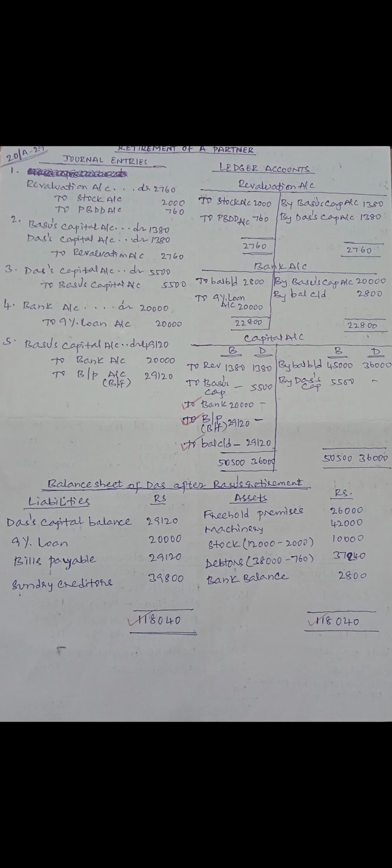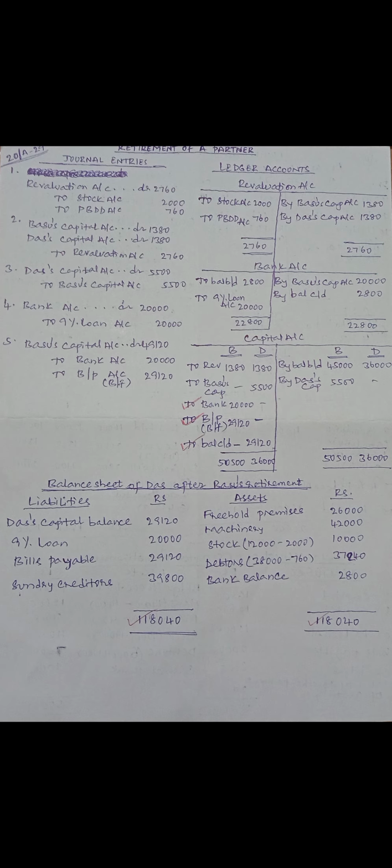And in case of Das, his capital balance is 29,120. So the answers in the capital account are amount paid to Basu 20,000, balance amount of Basu's capital account transferred to bills payable account, for which a bill of exchange has been accepted by Das, repayable after 2 months, is 29,120, and Das capital account is 29,120.